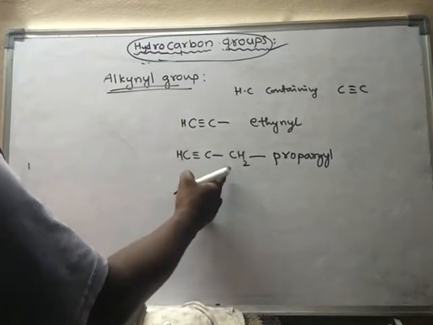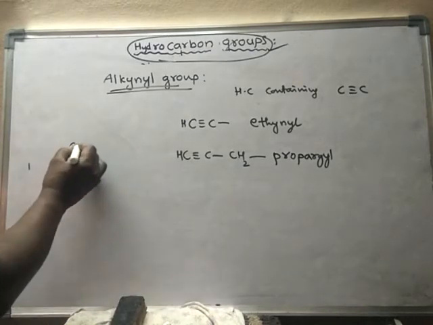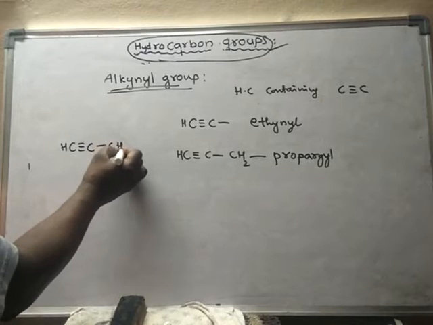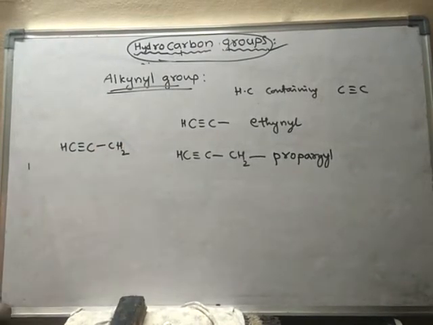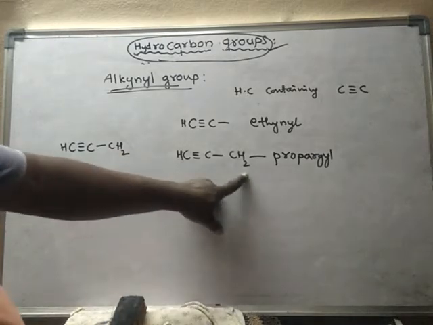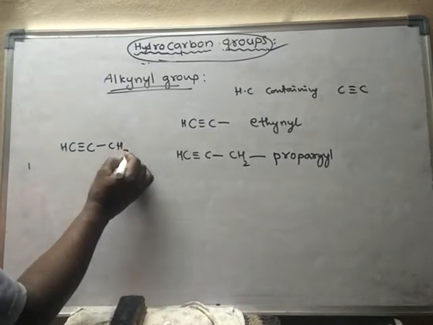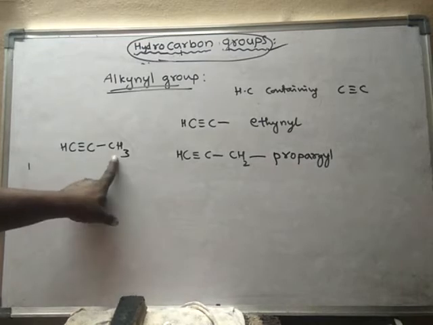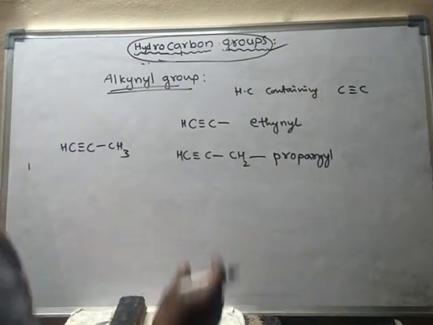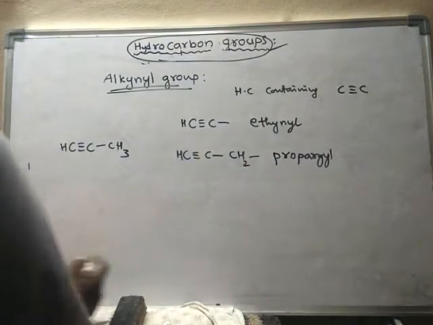So actually this is called as propyne. If you remove one hydrogen from this carbon, you will get propargyl.